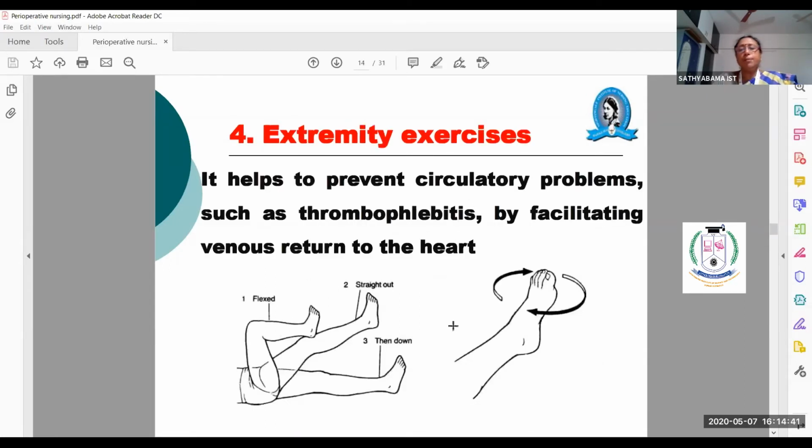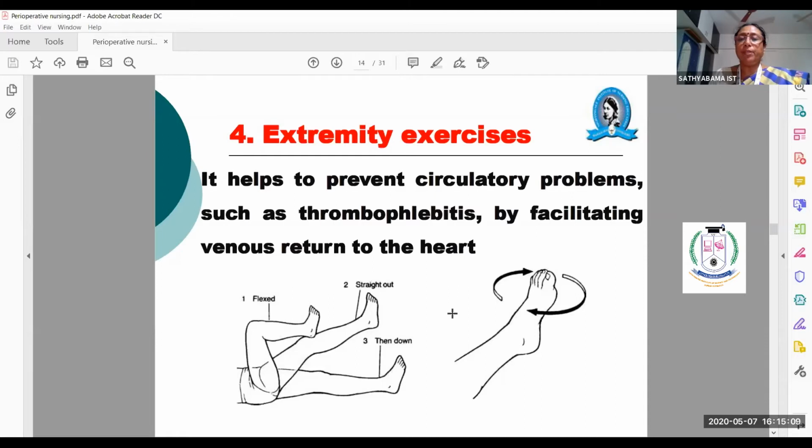Next is extremity exercises. We provide them the foot board. The foot board is to prevent foot drop. Foot drop is when the toes fall down like this. The patient will have pain over the limbs. So to avoid that, we should advise extremity exercises.